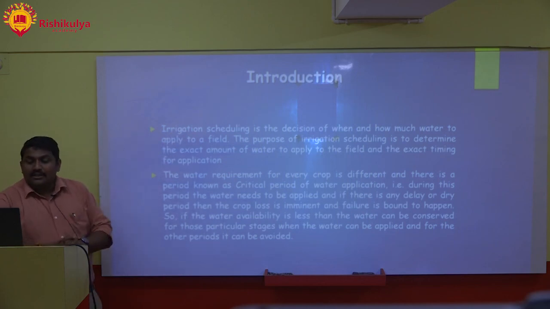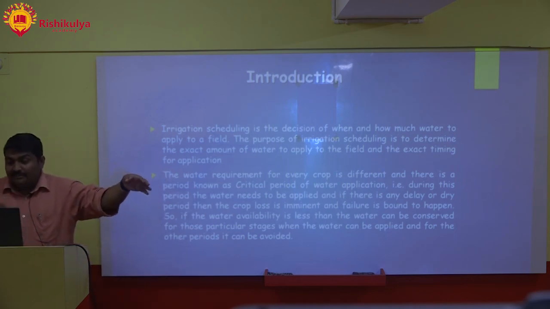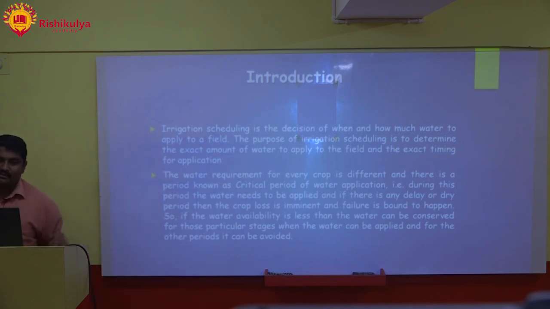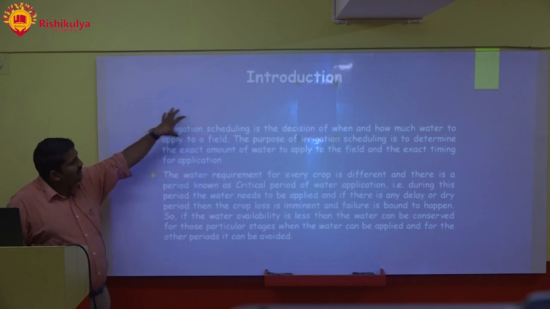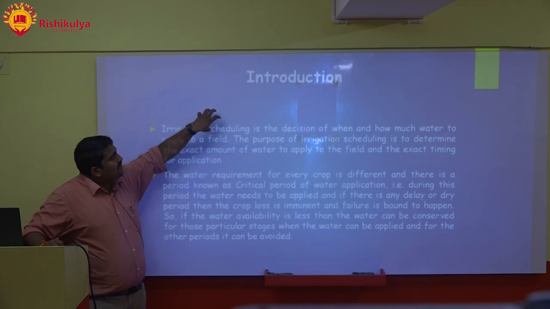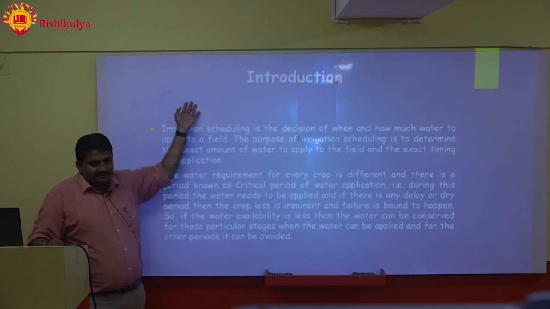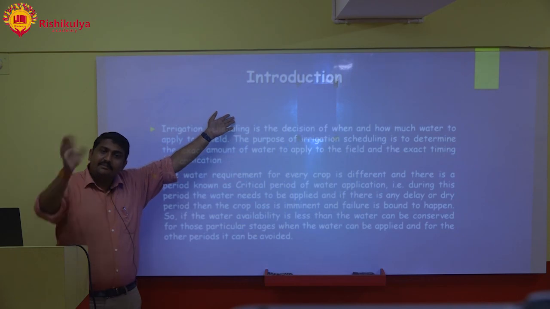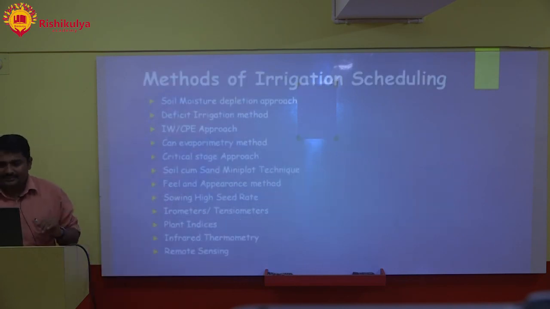So if water availability is less, water can be conserved for those particular stages when it must be applied, and avoided in other periods. Say you have only 10 liters of water, but you have to grow this crop. You know this period is not a critical period, so you save your 10 liters and don't give it. Give it in the period which is really critical. In that manner it helps.